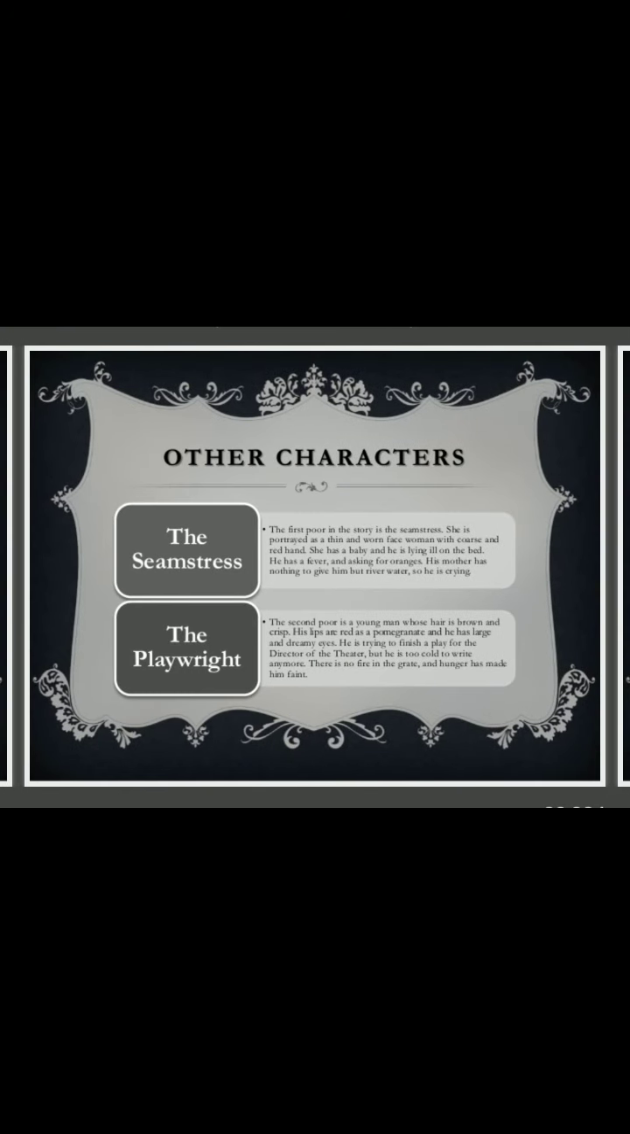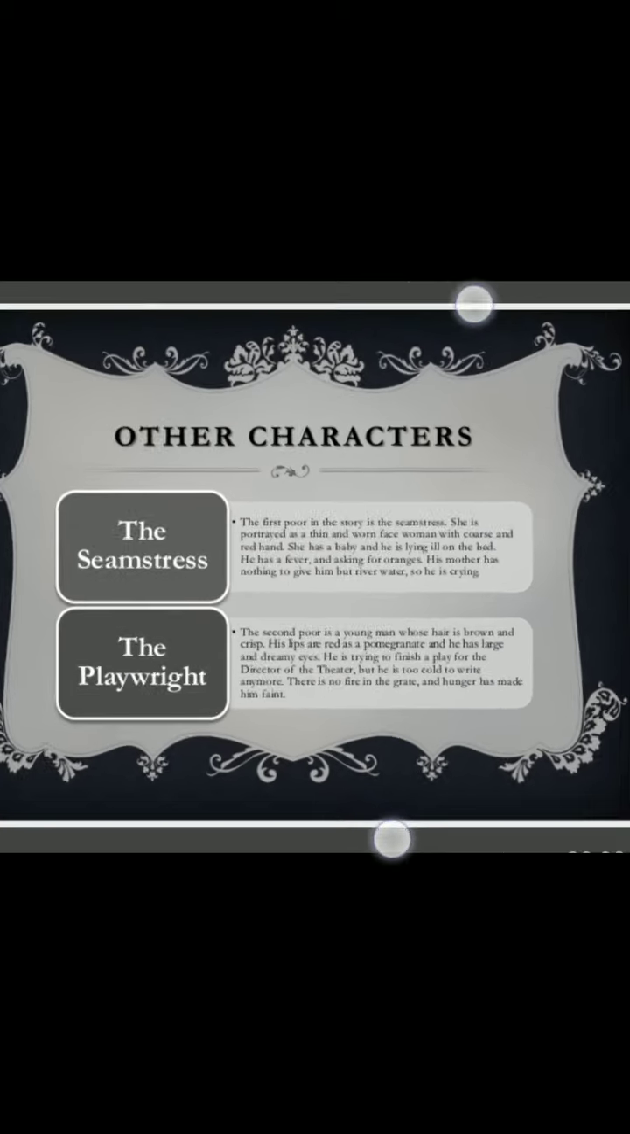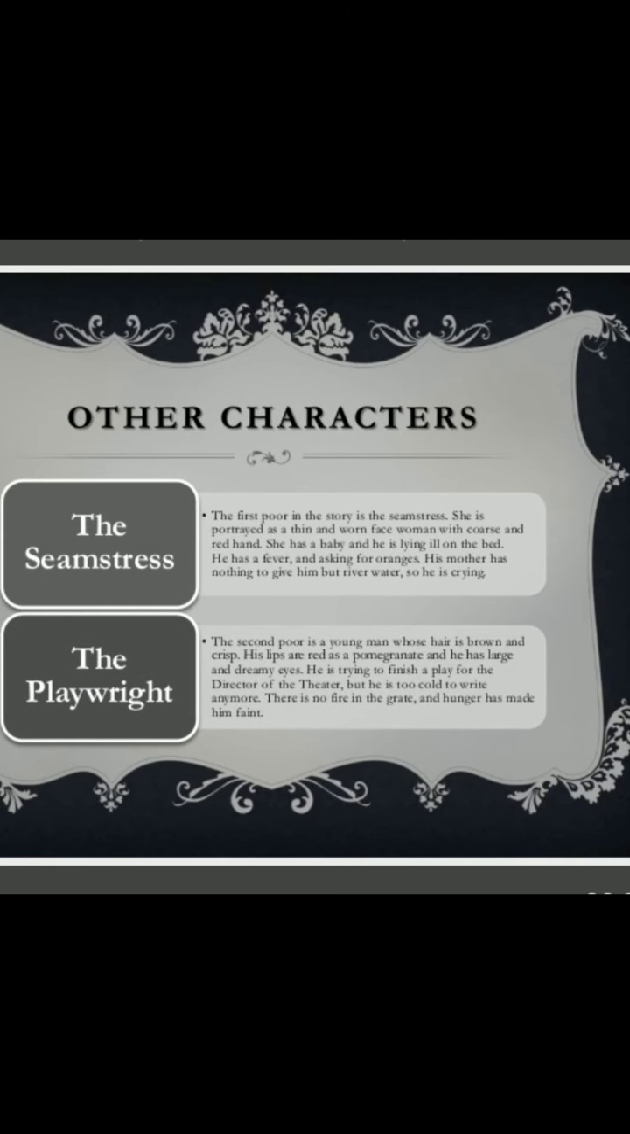Other minor characters, the seamstress. The first poor person in the story is the seamstress. She is portrayed as a thin and worn-faced woman with coarse, red hands. She has a baby, and he is lying ill on the bed. He has a fever and is asking for oranges, but that lady was so poor that she cannot afford oranges for her boy.